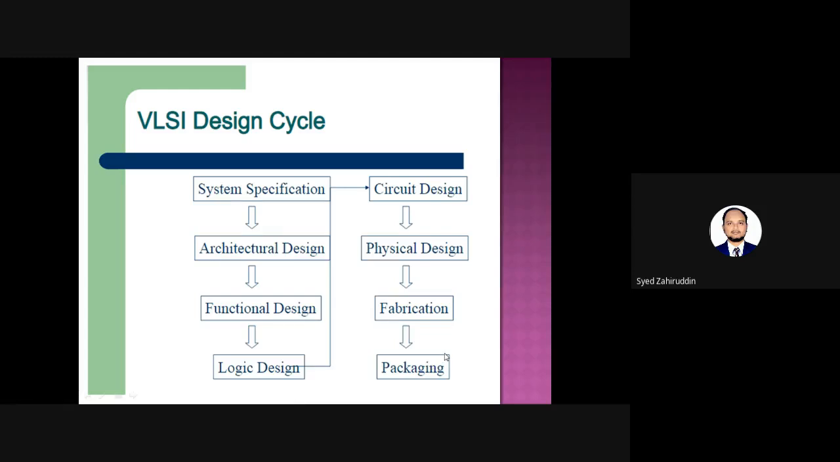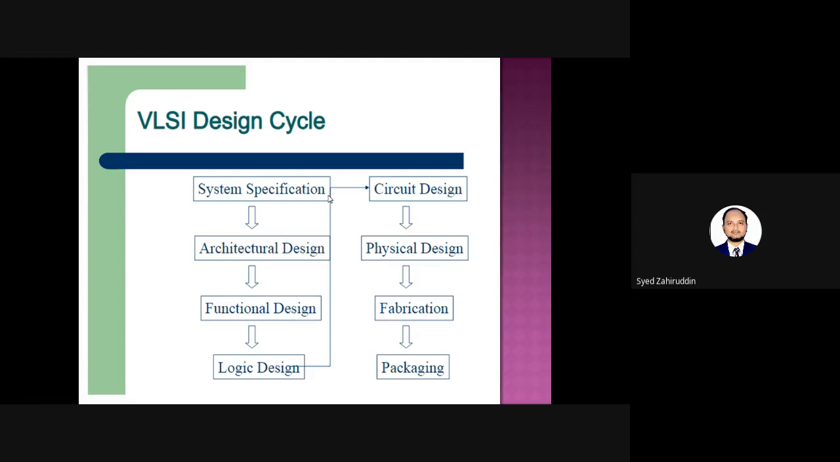Here we can consider this flow chart. It specifies the different steps involved in order to manufacture a single IC chip. The first step of the design cycle is system specification. System specification is nothing but first we have to specify for what type of application we want to make the IC.